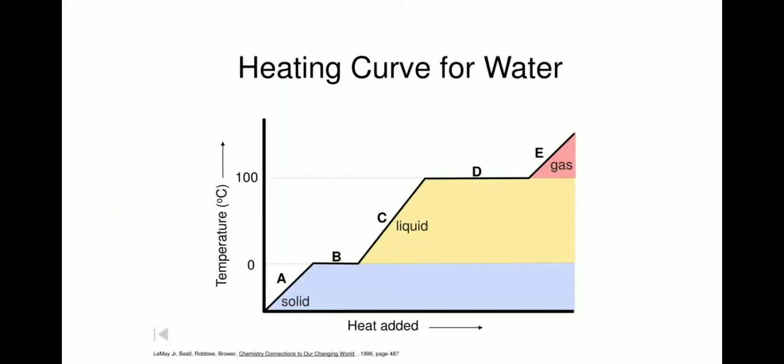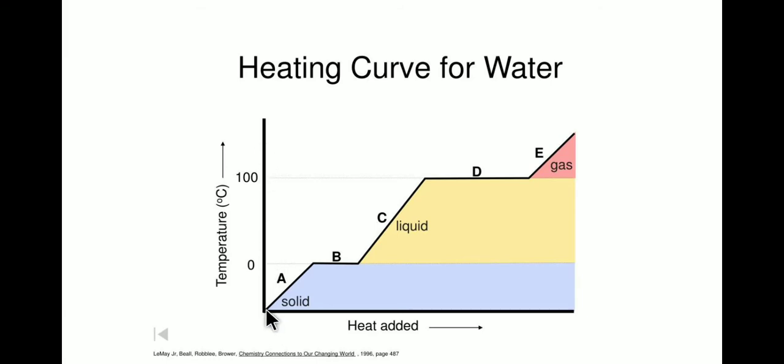Here is the curve which shows the heating curve of water. As the heat is added, the temperature rise is shown on the y-axis.